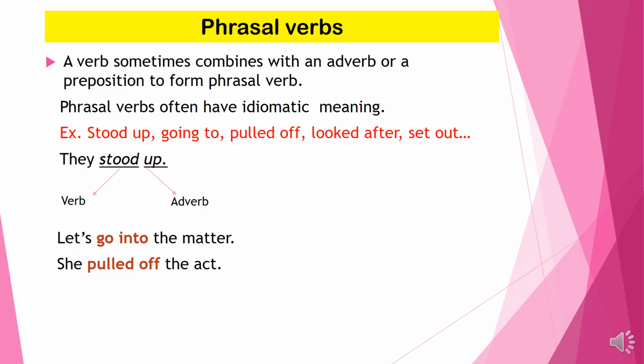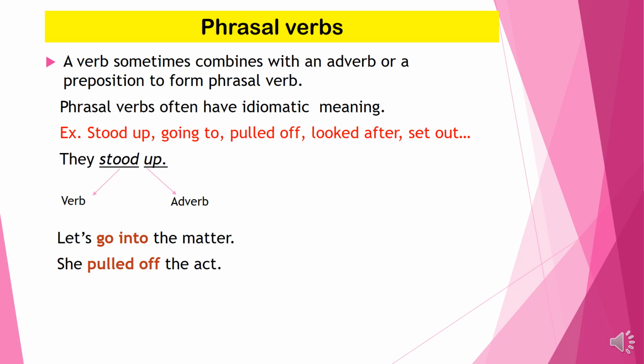Now the next one, phrasal verbs. A verb sometimes combines with an adverb or a preposition to form phrasal verb. Phrasal verbs often have idiomatic meaning. Examples: stood up, going to, pulled off, looked after, set out, and so on.